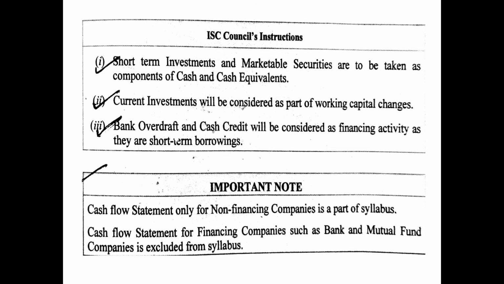Third point, bank overdraft and cash credit will be considered as financing activities as they are short-term borrowings. Important note, cash flow statement only for non-financing companies is a part of syllabus. Cash flow statement for financing companies such as bank and mutual fund companies is excluded from your syllabus.